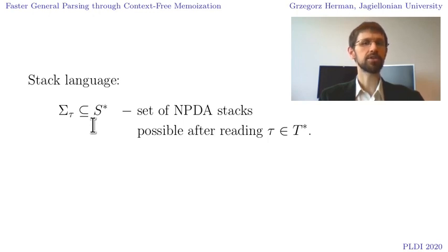Note that these are languages of sentential forms of our grammar, and moreover, if we check the set of terminal words which can be derived from sigma sub tau, we will see that it is exactly the Brzozowski derivative by tau of the language we are parsing. Thus, at this level, our algorithm can be seen as a variation of parsing with derivatives or derivative grammars, representing the derivative languages not by grammars, but by languages of sentential forms.